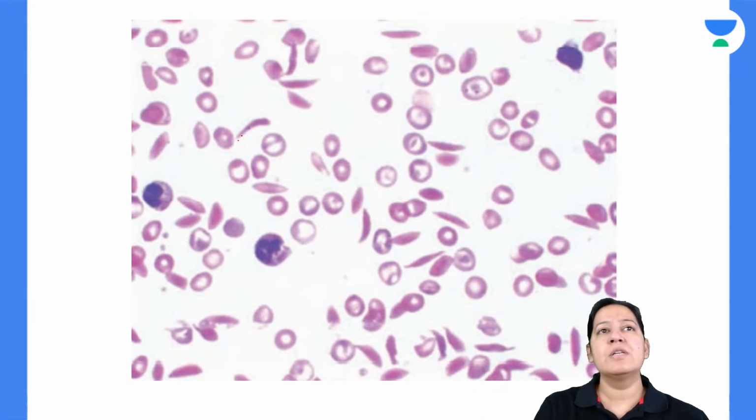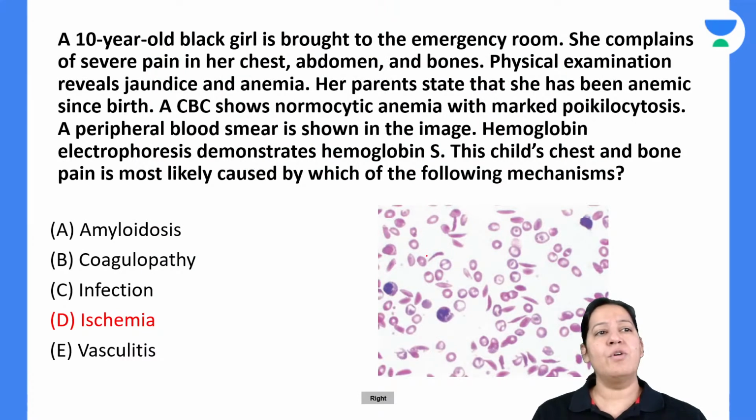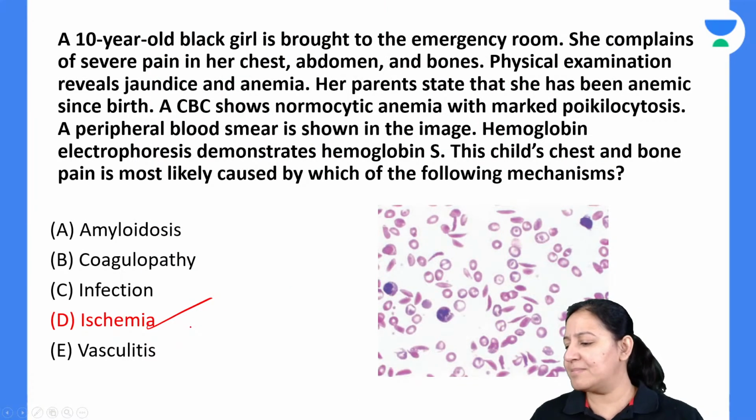Give me a thumbs up. So these are all sickle cells. If you can appreciate, these cells are sickle cells. So the answer here is ischemia. I want a thumbs up from everyone.